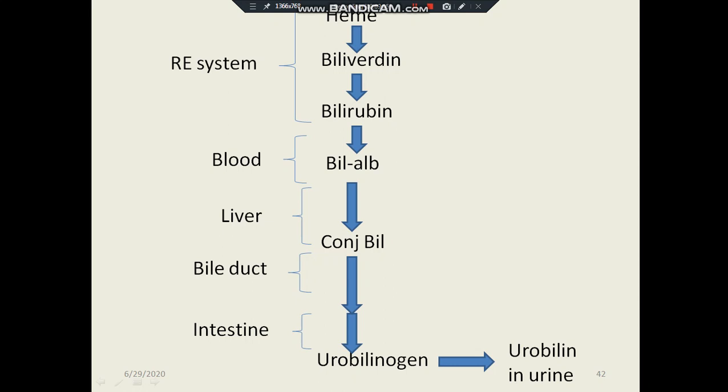In the liver, the bilirubin is conjugated, and this conjugated bilirubin released in the bile duct goes to the intestine and forms urobilinogen by the action of intestinal bacterial beta glucuronidase, and urobilinogen is converted into urobilin and excreted with the urine.